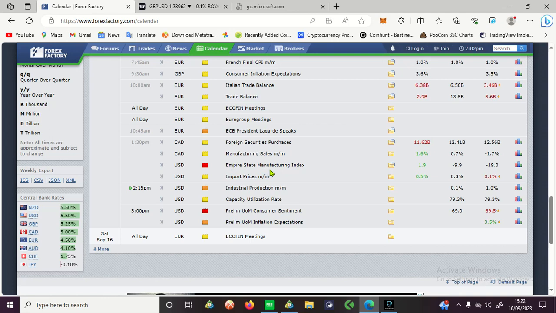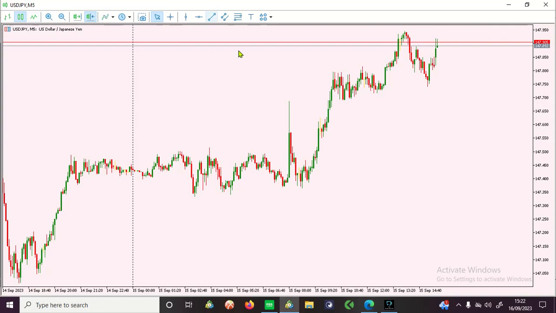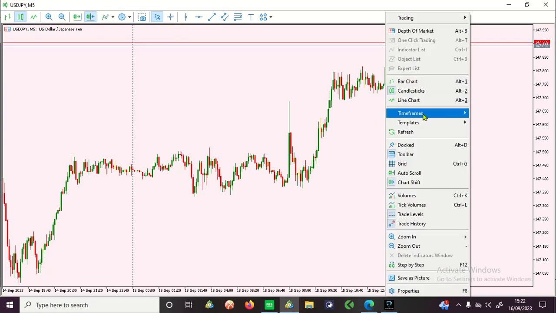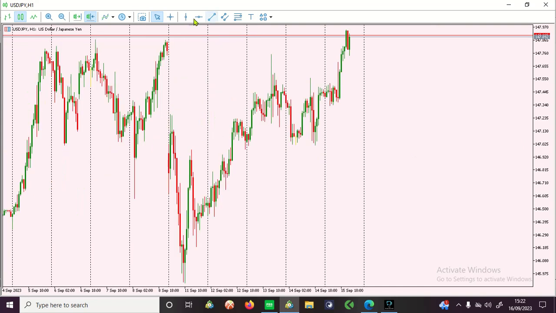You can see that it's a high impact news and it's at 1:30. What we did, we went to our chart, and what we traded is USD JPY. I started from the 1 hour time frame. From there, I saw this, and it's very clear to me that this is a bullish trend. Without downloading any kind of currency strength meter or going to a website to search for one, this is my own currency strength meter. I can see that this thing is bullish.